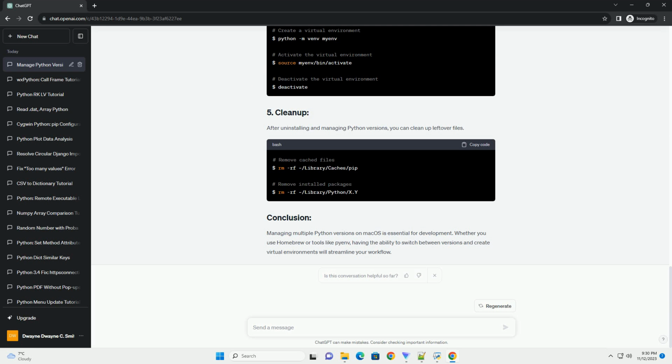After uninstalling and managing Python versions, you can clean up leftover files. Managing multiple Python versions on macOS is essential for development. Whether you use Homebrew or tools like Pyenv, having the ability to switch between versions and create virtual environments will streamline your workflow.